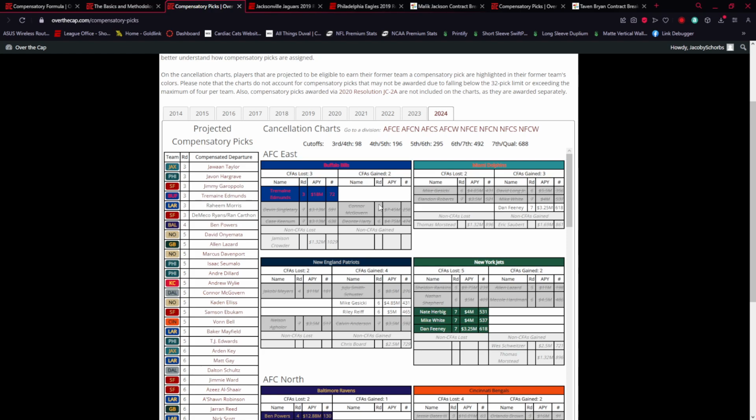So the way this works, you go first to Connor McGovern. The round value is a 5th round value. It searches for someone worth a 5th. There's no one there, so it can't cancel out anyone yet. The next step, the 2nd of 3, is it looks for the next highest value that is below it. So instead of canceling out this 3, it cancels out the 7.